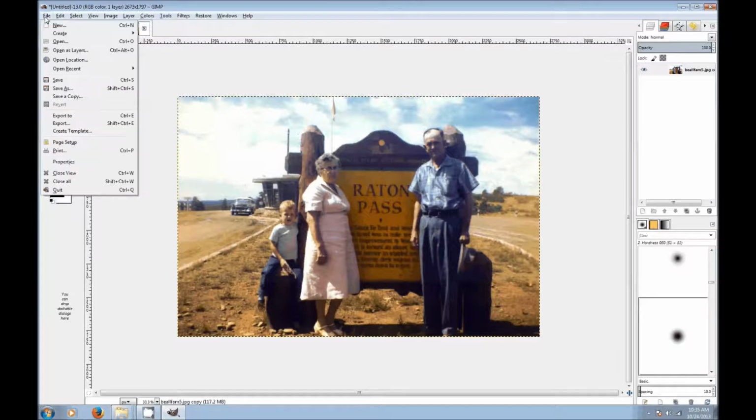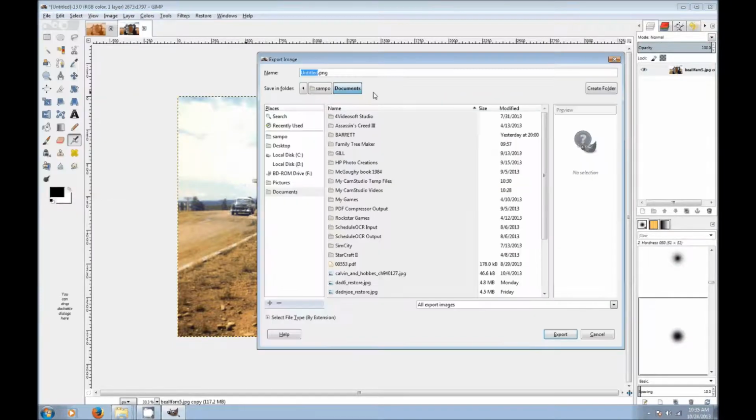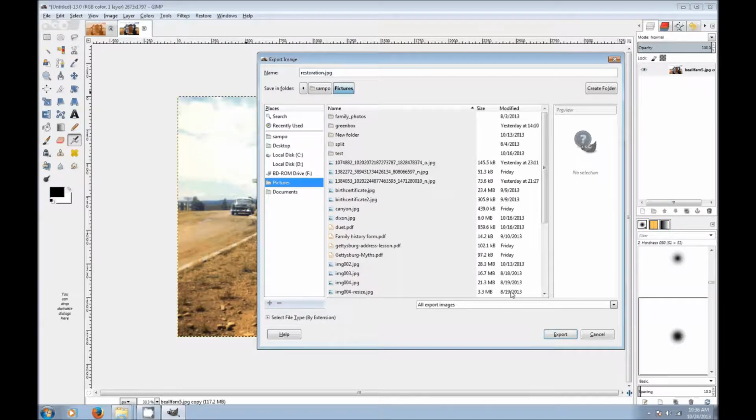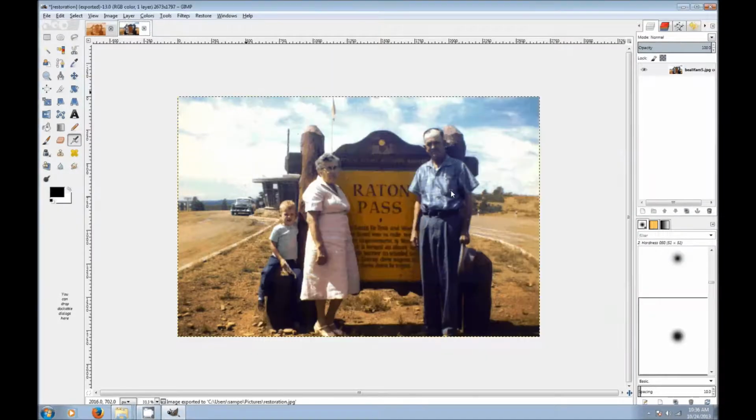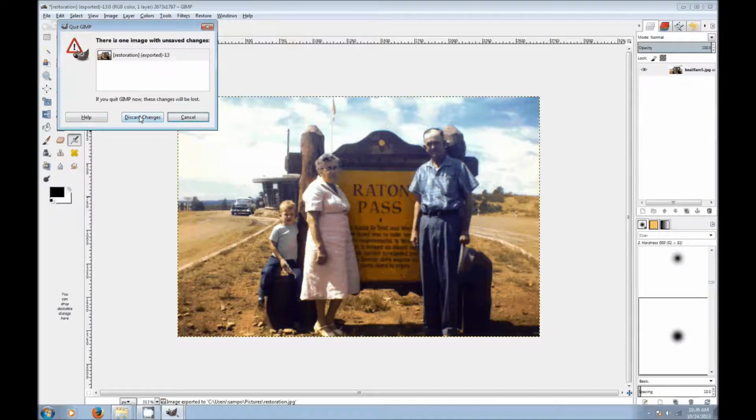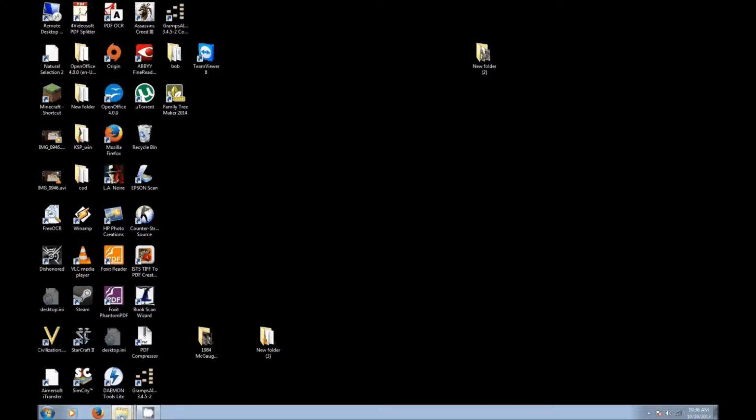To save it in the GIMP, it's kind of weird. You can't go save. You actually have to export. So you go File, Export, and then we can save this as restoration.jpg or whatever. Pay attention to where you're saving it. It can save it to a weird place sometime. I'm going to go ahead and save it to my pictures. And now when we go and close it, it'll ask you just discard the changes.